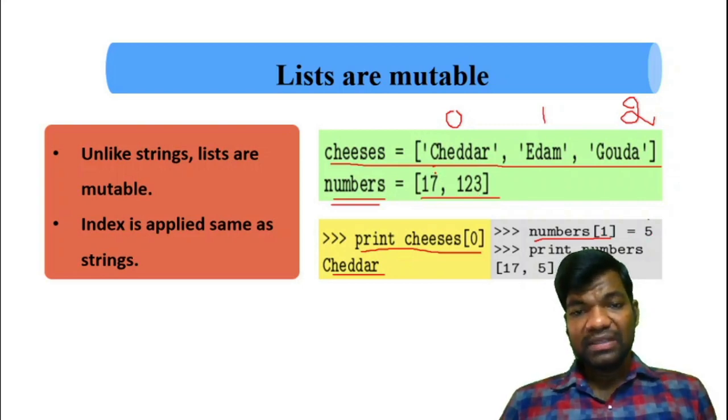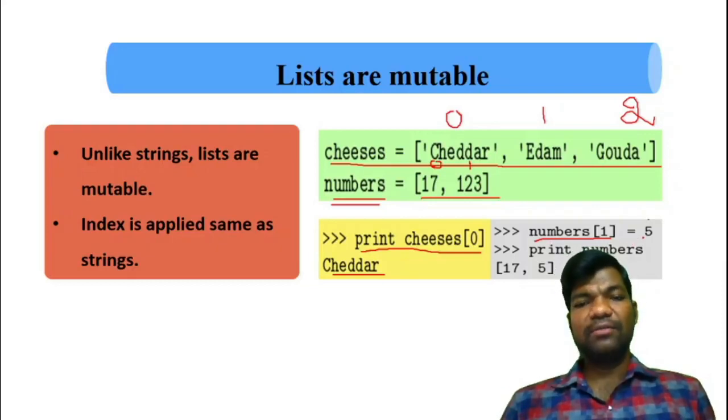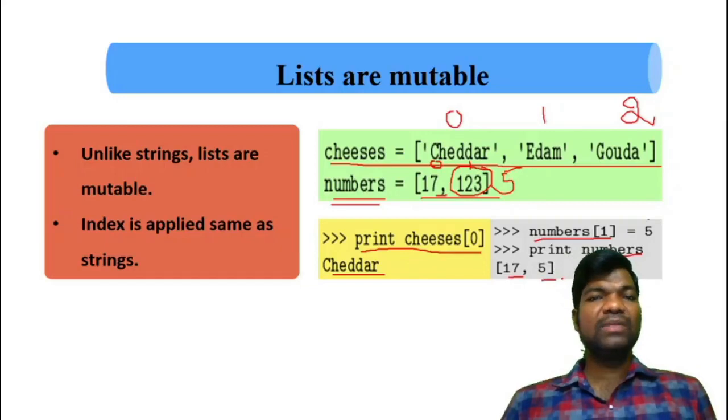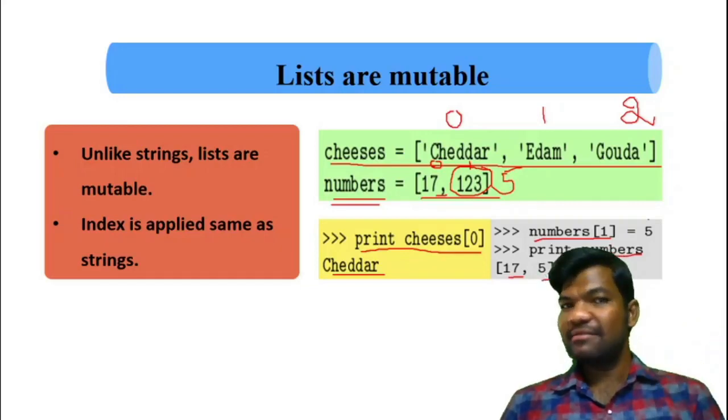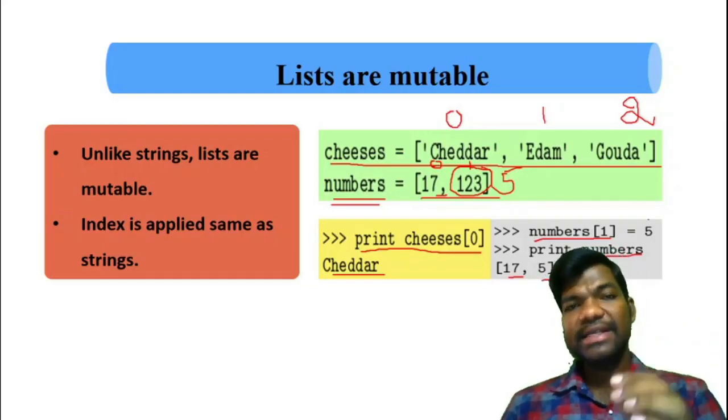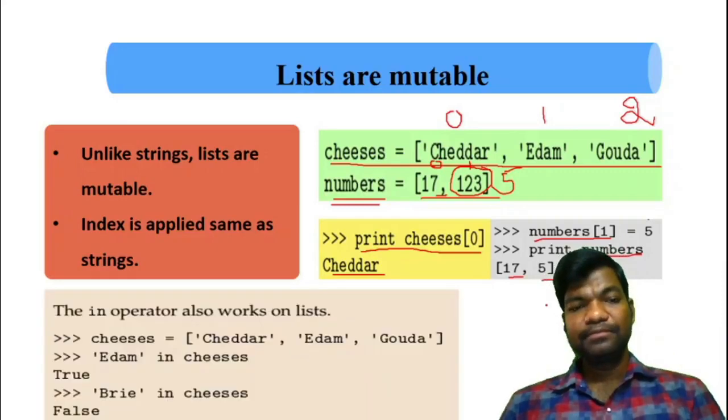This is 0, this is 1. So numbers of 1 equal to 5. That means this 123 is replaced with 5. Now print the numbers. What are the values here? 17 is the same as it is and 123 is replaced. So we can change the list values. That's why lists are mutable.